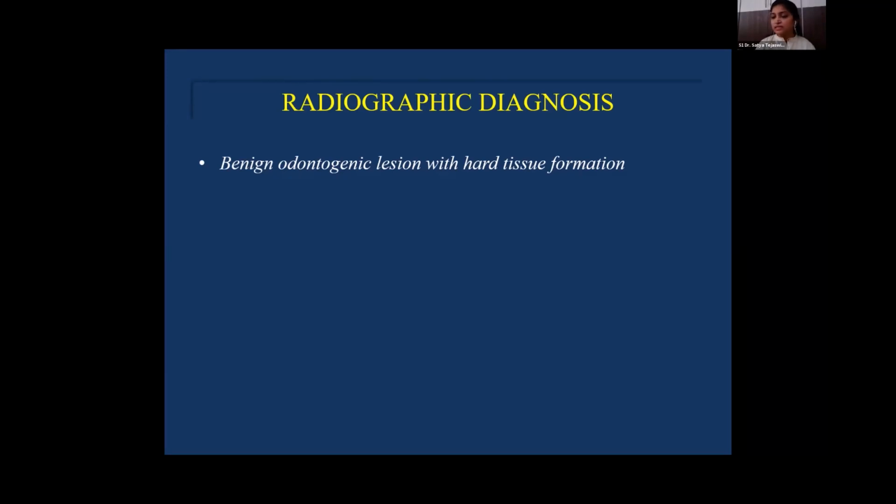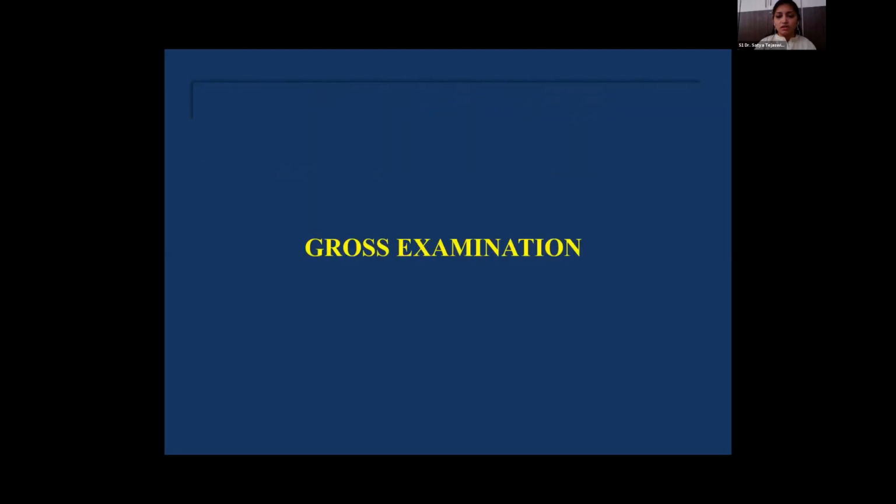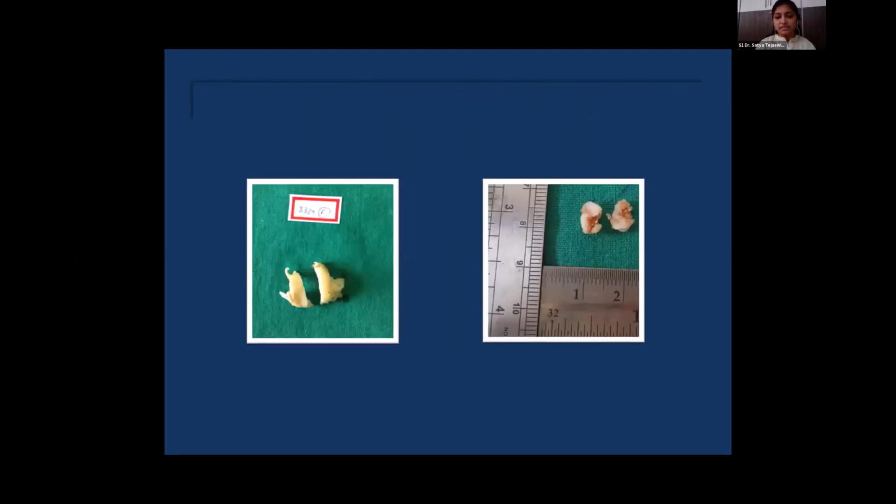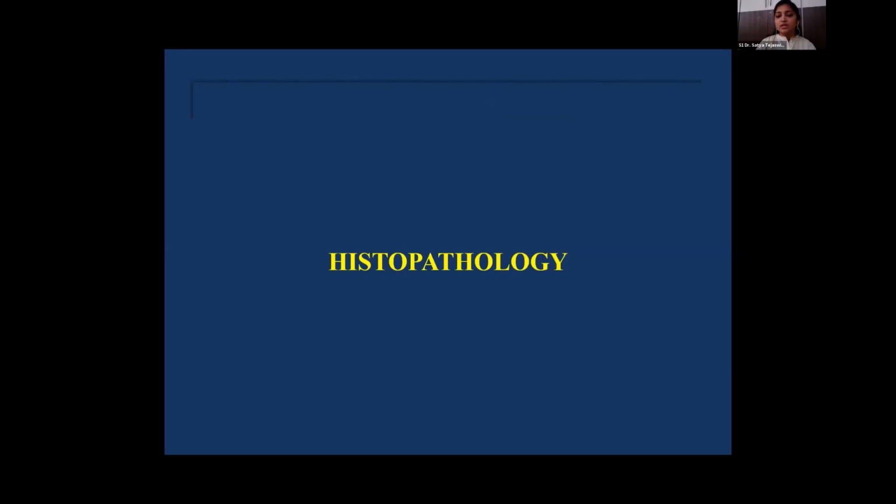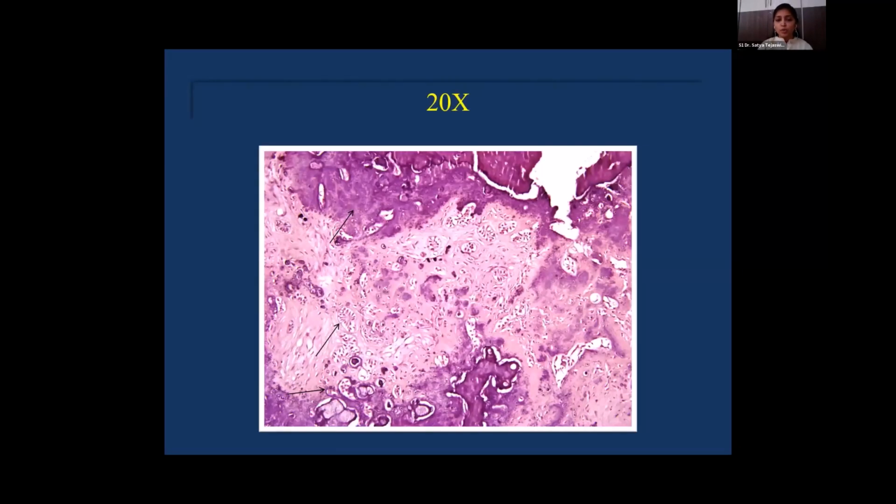After excisional biopsy, we received specimens that were gritty and firm in consistency on gross examination. On histopathological examination under low power view, there was evidence of numerous odontogenic epithelial islands and cell rests admixed with surrounding primitive ectomesenchyme. Along with these islands and ectomesenchyme, we were also able to see multiple irregular calcified deposits.